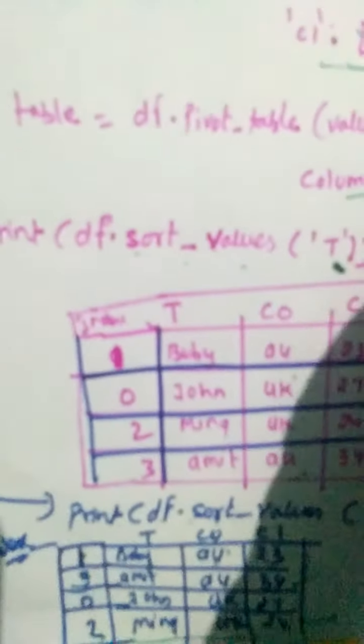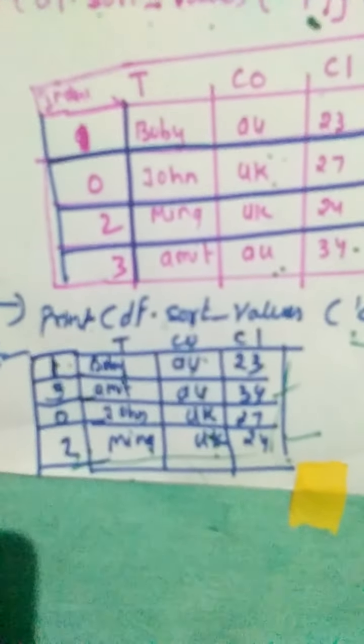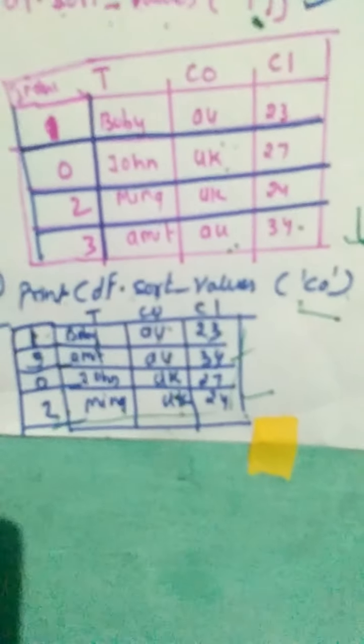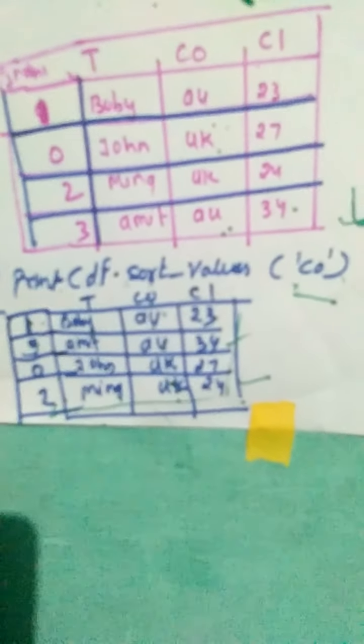Similarly, Australia means Bobby and Amit, then UK, John and Mina. And what is the index? 0, 1, 2, 3. So Bobby means index 1, Amit index 3, then index 0 and index 2. So the final output will be this, when we are sorting df.sort_values is equal to c.